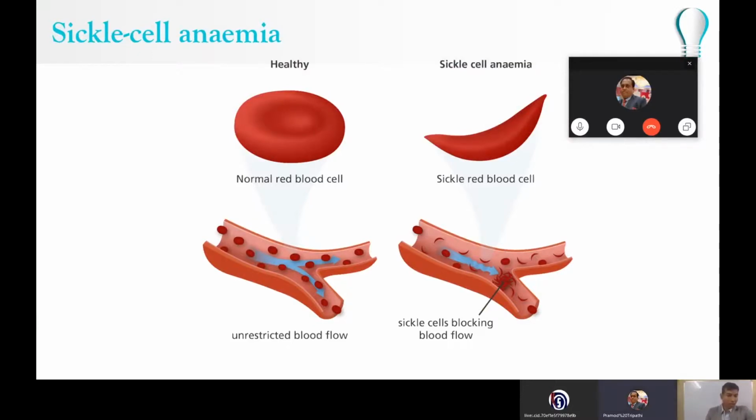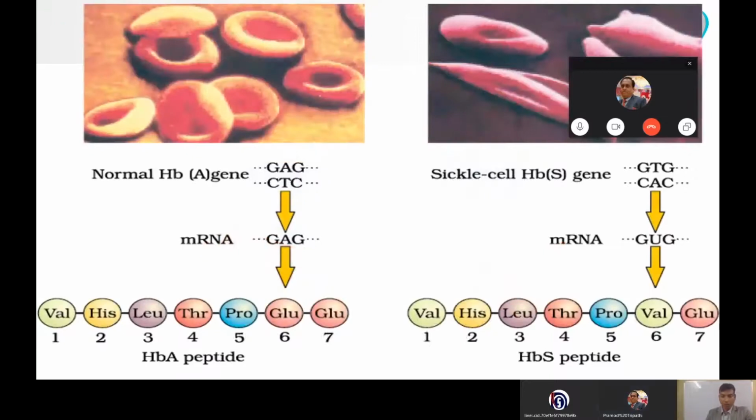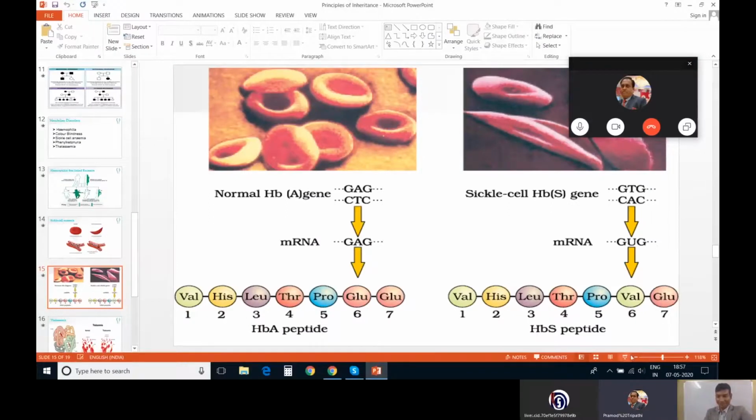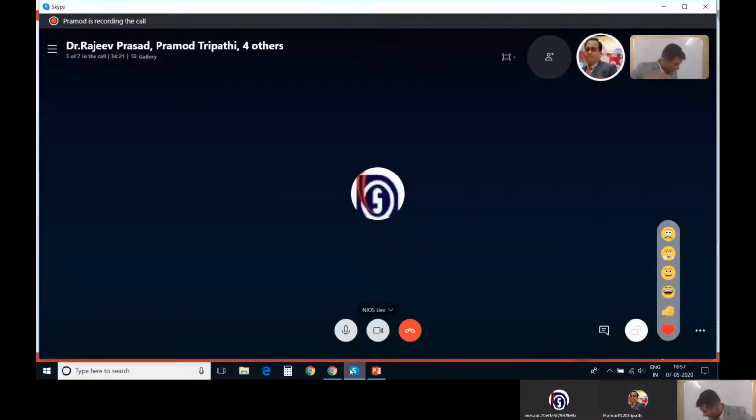Sir, one question is coming, sir. Yes, please. And this is an interesting question, sir. If the parents are affected with COVID-19, can COVID-19 be transmitted to the born child? Very, very good question. Just a minute, let me stop the screen sharing. And he is Mr. Anurag from Bihar, sir.